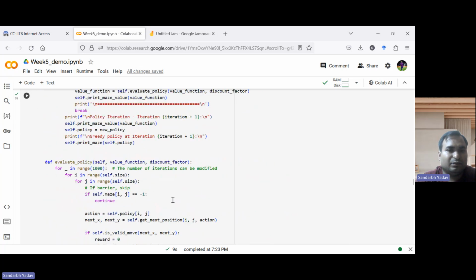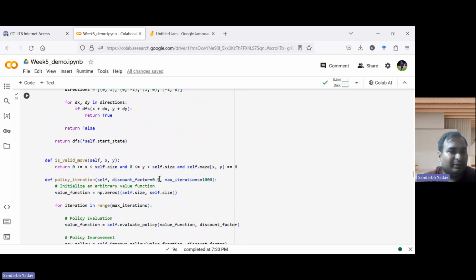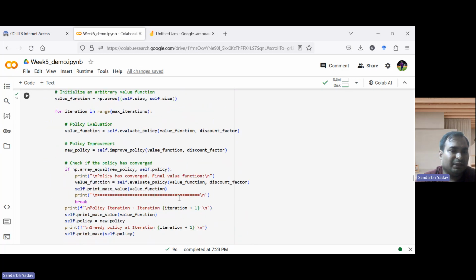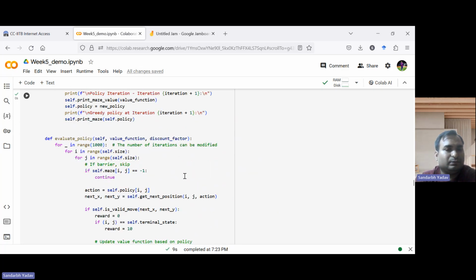Now I'll share this notebook with you also, so you can try out different reward functions, different discount factors. You can even try to change the stopping criteria and see how it works out.